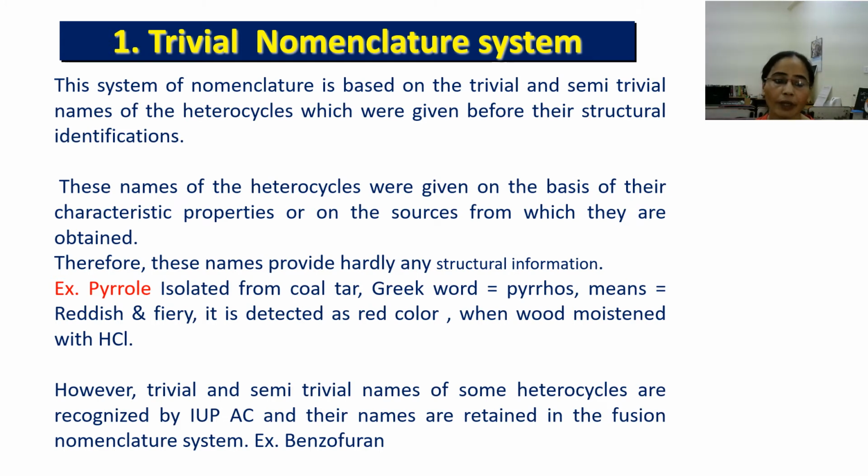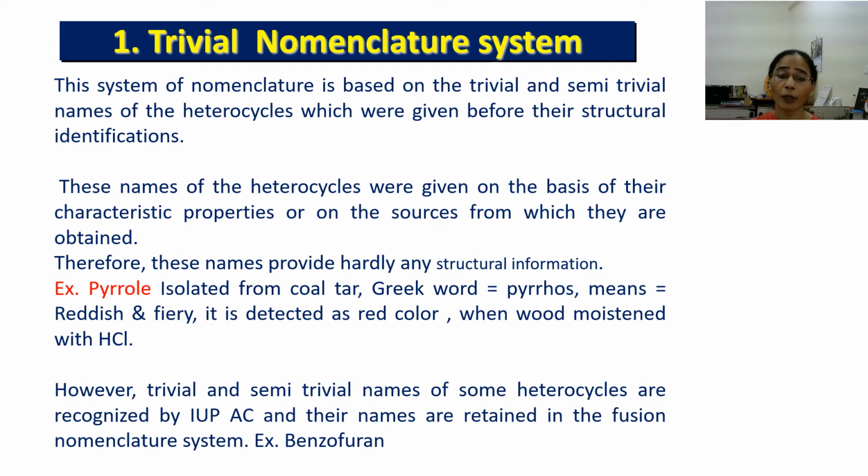For example, pyrrole is isolated from coal tar, and the Greek word pyrrhos actually means reddish or fiery, and it is detected as a red color when wood is moistened with hydrochloric acid.